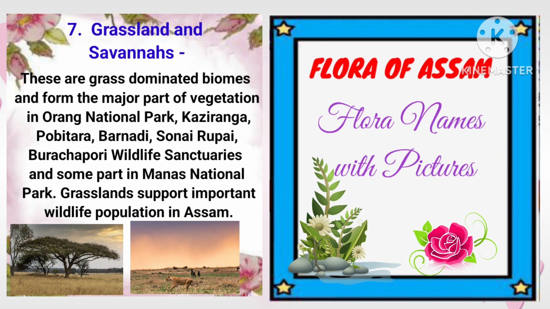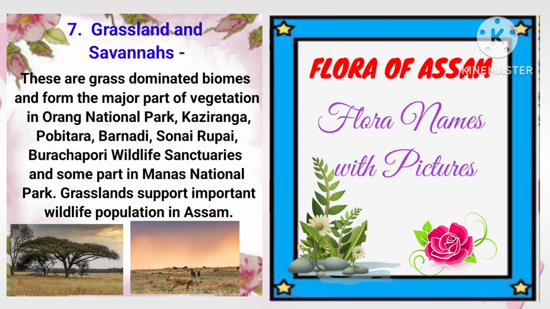Seventh is grassland and savannas. These are grass-dominated biomes and form the major part of vegetation in Orang National Park, Kaziranga, Pobitora, Barnadi, Sonai Rupai, Bura Chapori Wildlife Sanctuaries and some part in Manas National Park. Grasslands support important wildlife population in Assam, and here are some pictures.